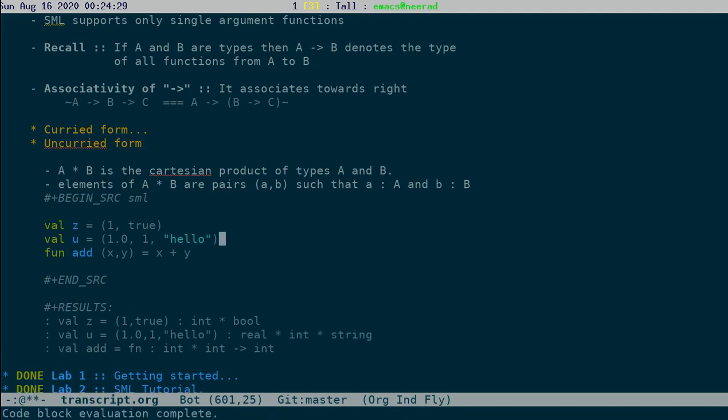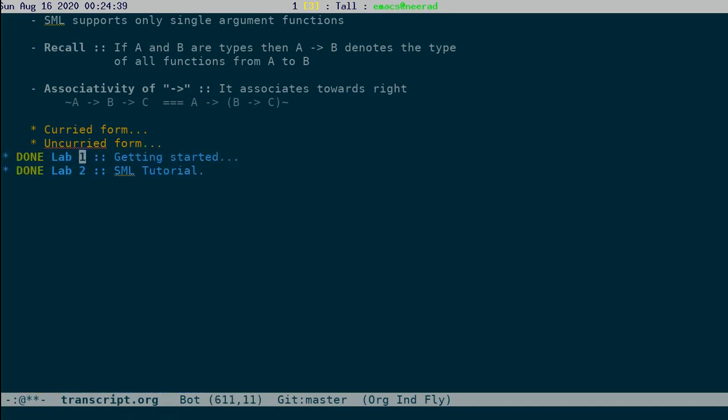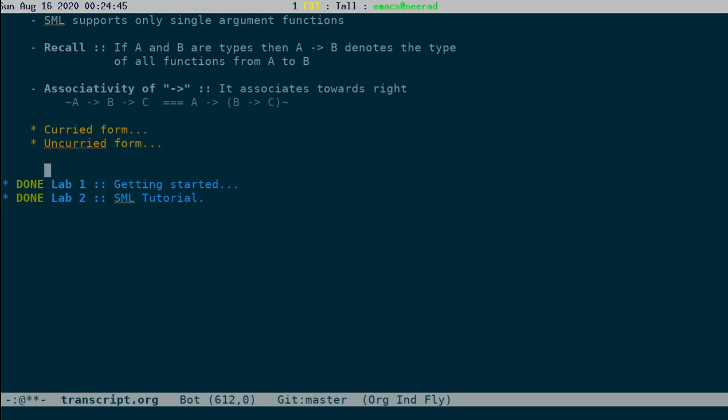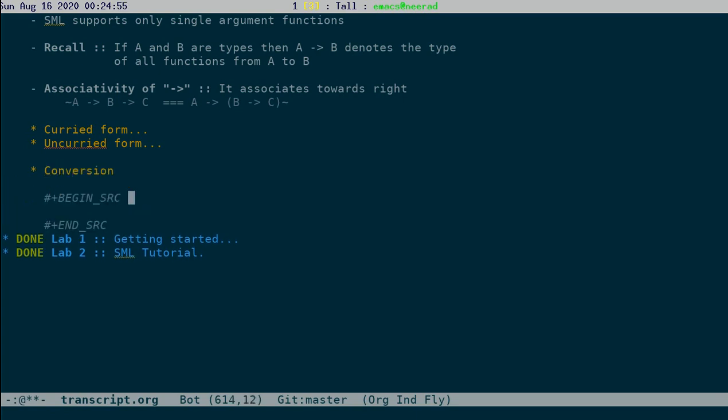Okay, so this is another way in which you can think about two argument functions. This is called the uncurried version of add. What is interesting is that you can write higher order functions to convert between these two things. Okay, so conversion, and that's a good illustration of the power of functional programming. Let's just see that.